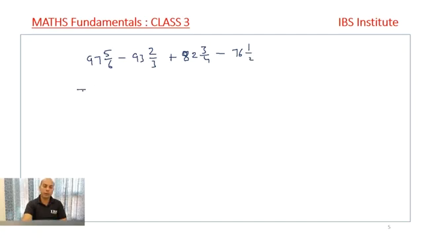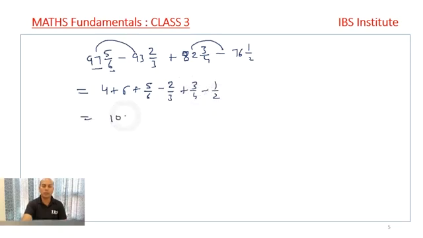But here what we do in this question, we take out the two parts. One is the complete number, 97, the other one is fractions. We solve both the things separately. 97 minus 93 is 4, plus 82 minus 76 is 6, plus I have 5 by 6 minus 2 by 3 plus 3 by 4 minus 1 by 2. So it is 10 plus.